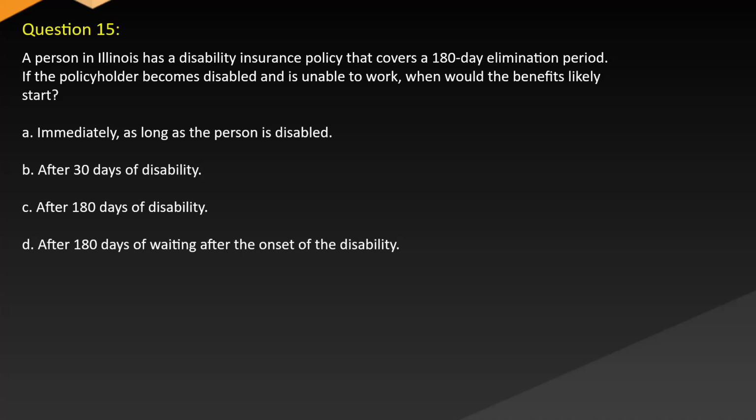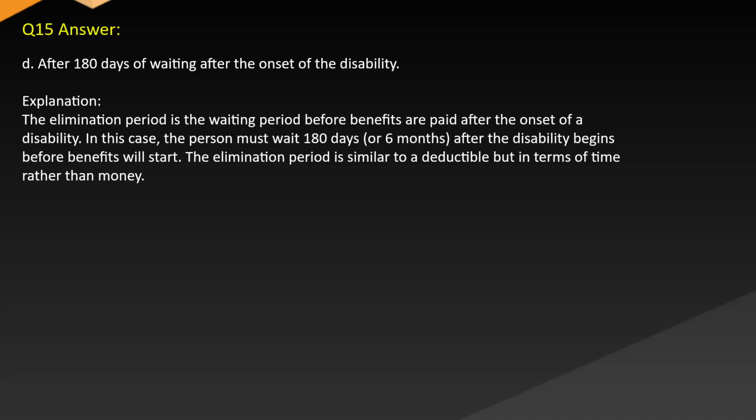Question 15. A person in Illinois has a disability insurance policy that covers a 180-day elimination period if the policyholder becomes disabled and is unable to work. When would the benefits likely start? A. Immediately, as long as the person is disabled. B. After 30 days of disability. C. After 180 days of disability. D. After 180 days of waiting after the onset of the disability. Answer D. After 180 days of waiting after the onset of the disability.